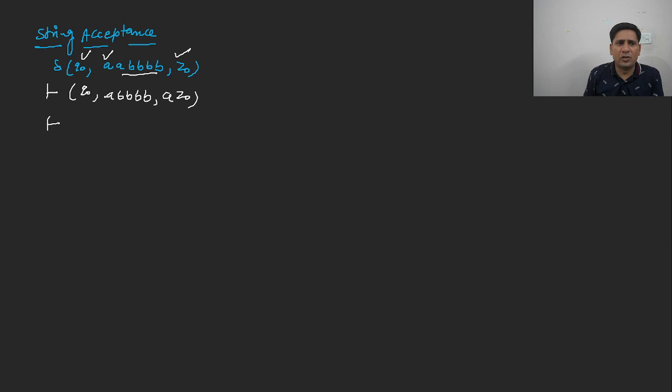Now you are having Q naught state, A as an input, again A is a topmost symbol. So Q naught remains as it is Q naught, and it will represent 4B. 1, 2, 3, 4. And there are double AZ. It will represent double AZ.